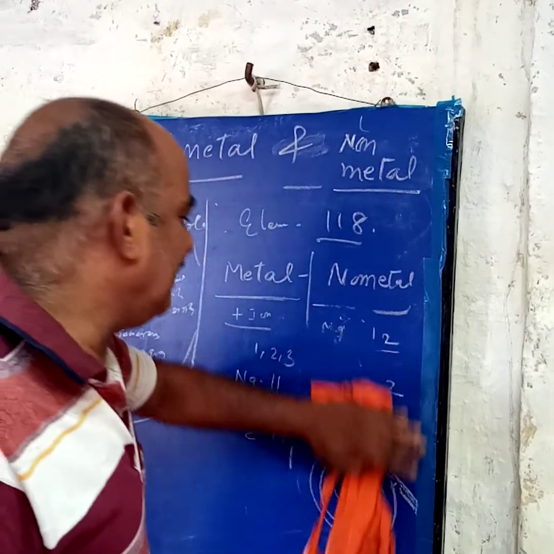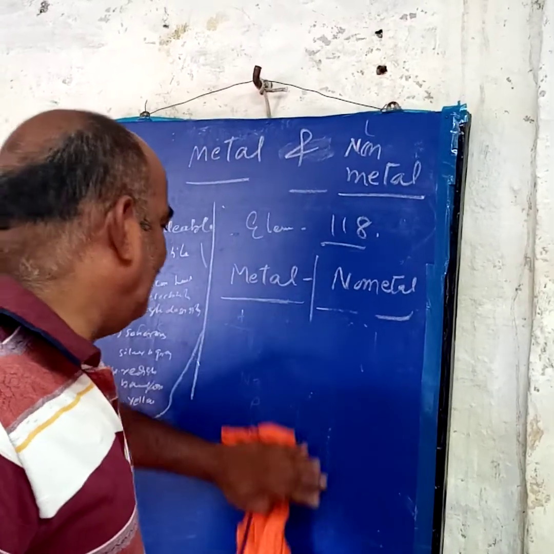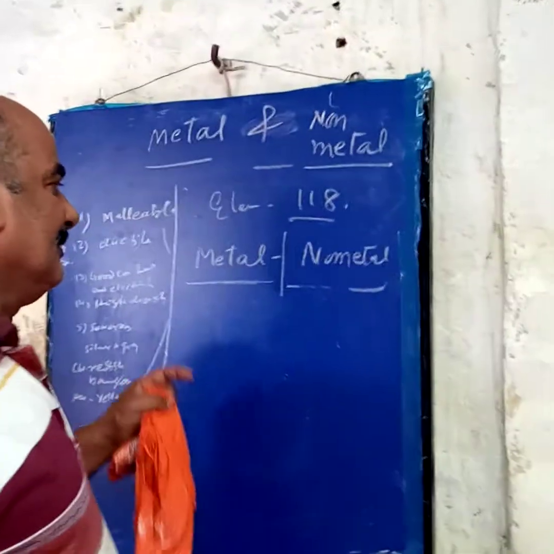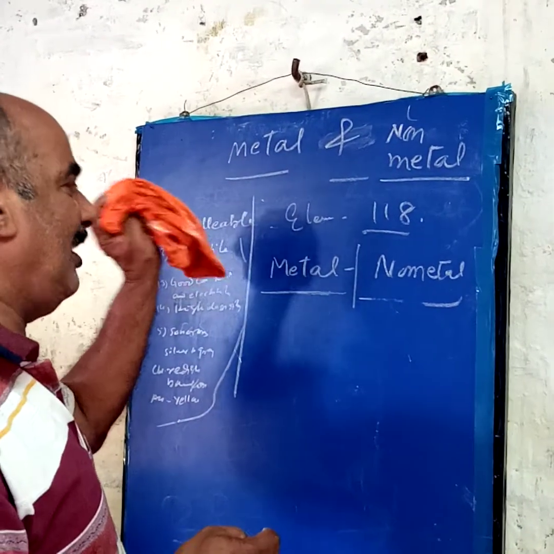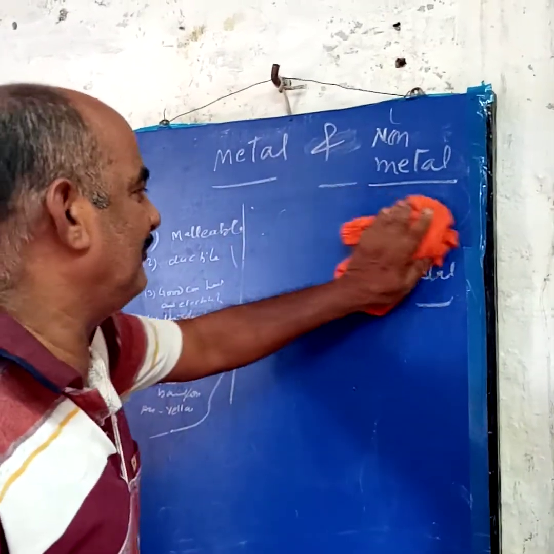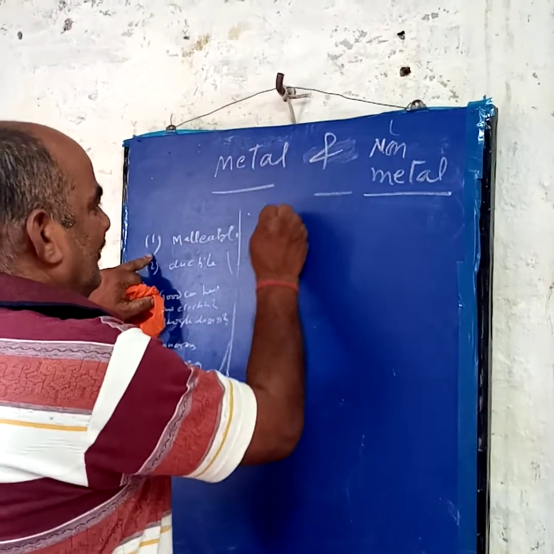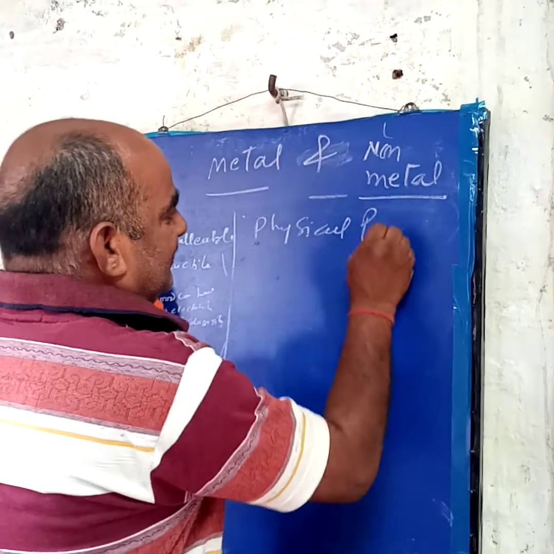So all metals are the same: they lose electrons, and all non-metals gain electrons and become negative ions. Now, how do we know by the physical property of the metal? Now I am going to discuss the physical properties. Later on I will discuss the electrons. First I discuss the physical properties of metals.